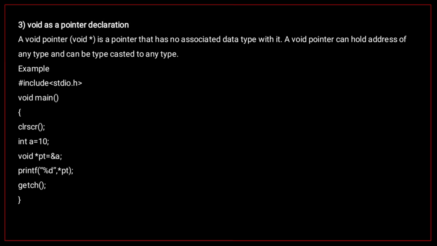Now the third use of void is as a pointer declaration. A void pointer, void star, is a pointer that has no associated data type with it. A void pointer can hold the address of any type and can be type casted to any type. Now see the example. This example shows pointer declaration.